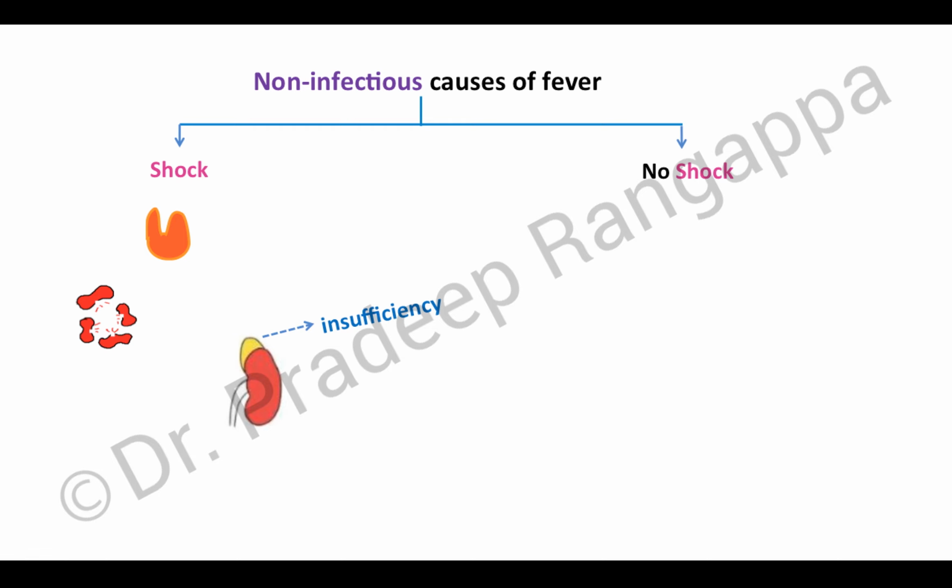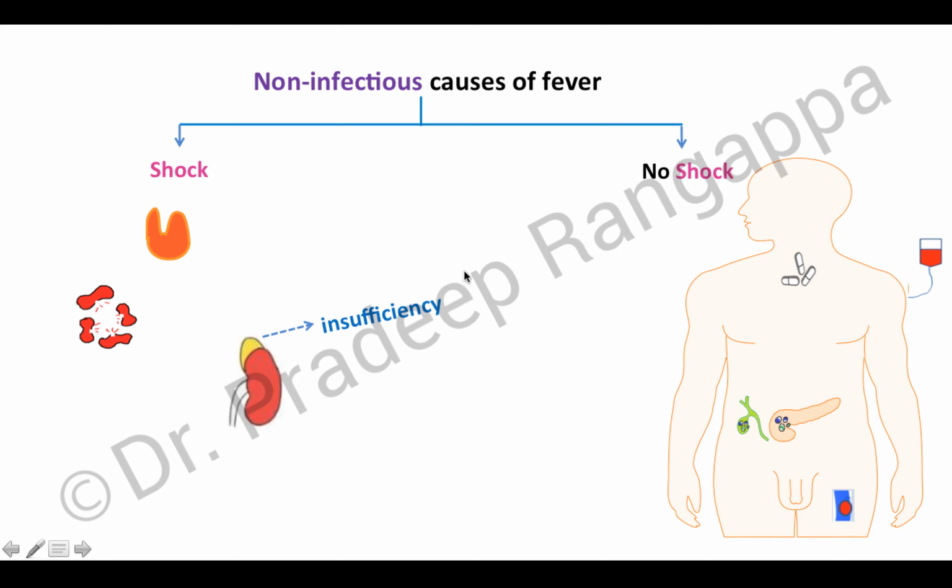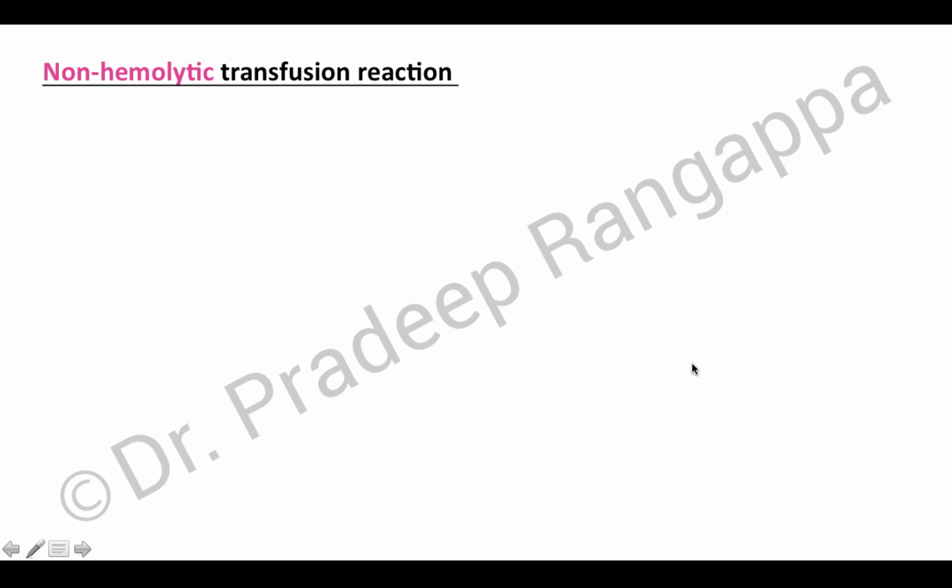For non-infectious causes of fever without shock, drugs are one of the common culprits, along with transfusion reactions, acalculous cholecystitis, pancreatitis, or venous thromboembolism. These are some of the causes where non-infectious fever can manifest without hypotension. We will look into each of these individual conditions.